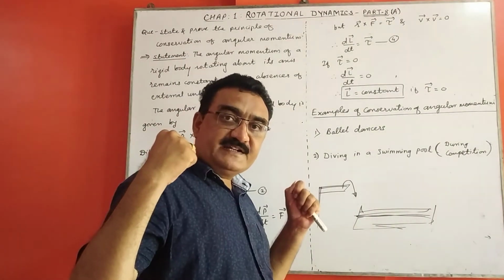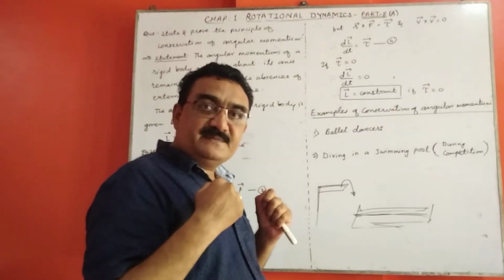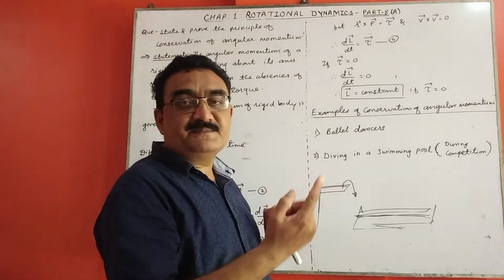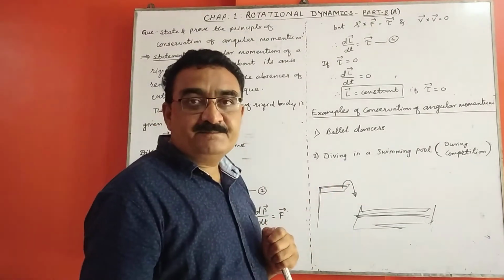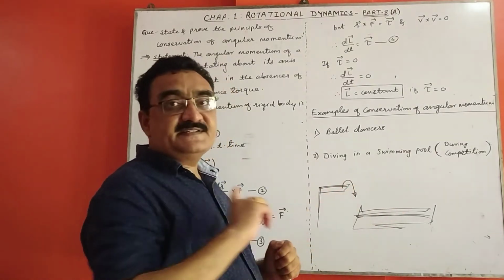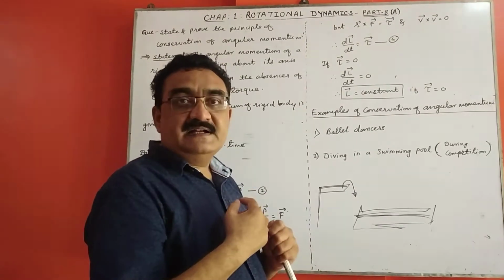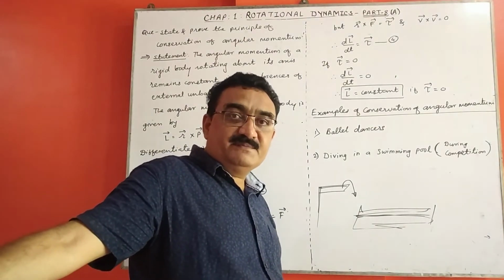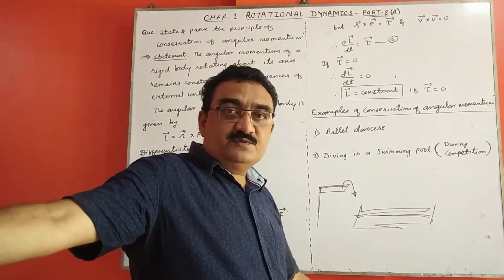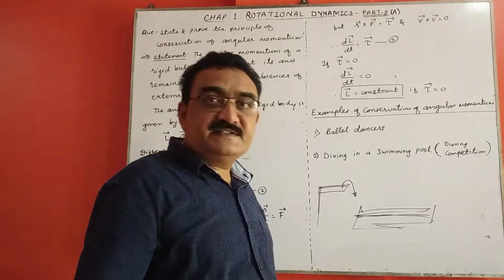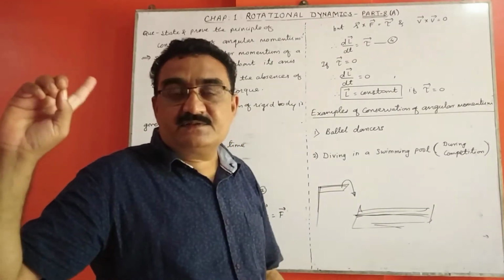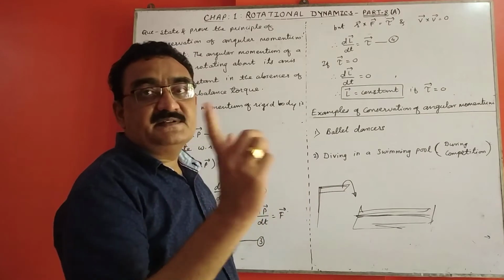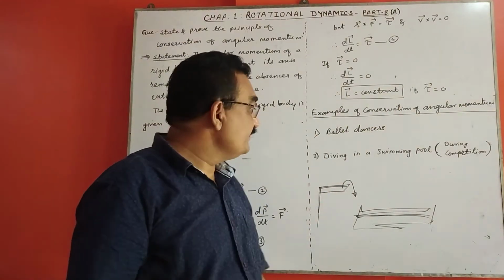When the parts are close, the moment of inertia is minimum and angular speed is maximum, so they can rotate fast. But when they perform the larger circle at the boundary, they stretch their hands and legs away from the body. Due to stretching, moment of inertia increases and angular speed decreases. So they can perform that popular show.